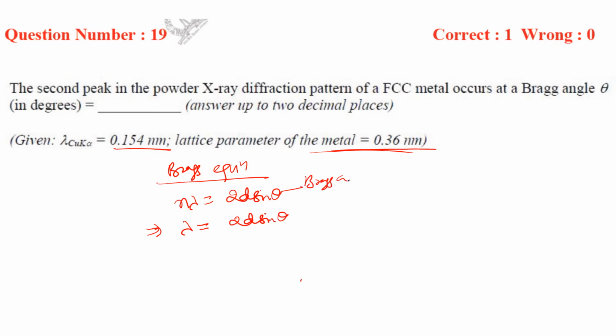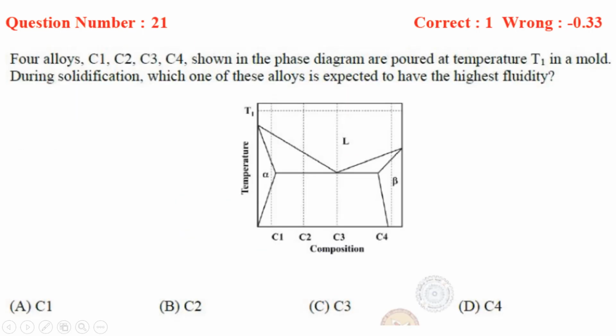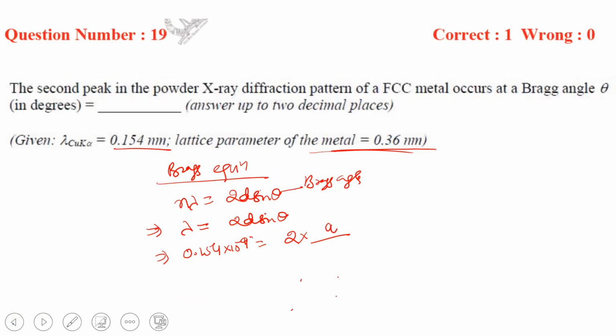Bragg angle. Right. So for lambda we'll put 0.154 nanometer, 10 to the minus 9, equal to 2d. D is what? a upon root under n. n is for which peak?